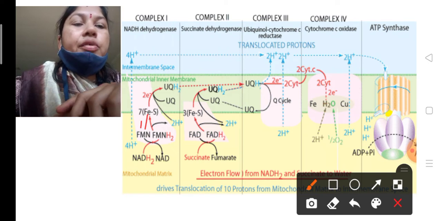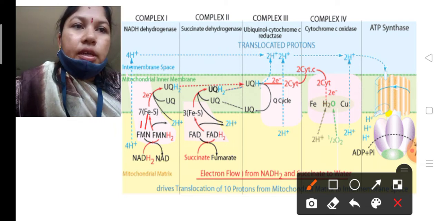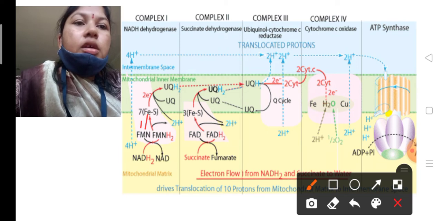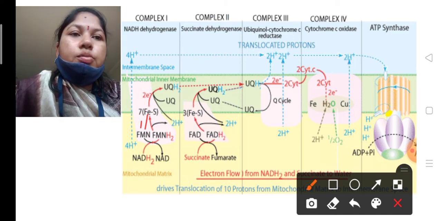It actively participates in carrying electrons from complex 1 and complex 2 to complex 3. Cytochrome C receives the electrons. Again here 4 electrons are produced, 2 electrons and 4 protons.